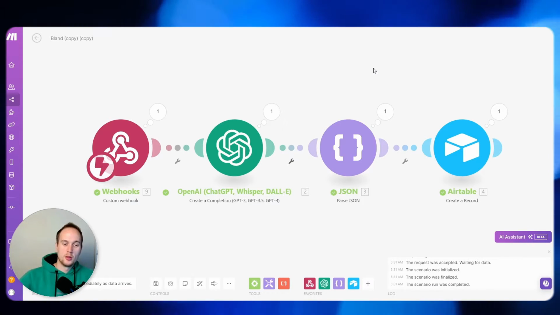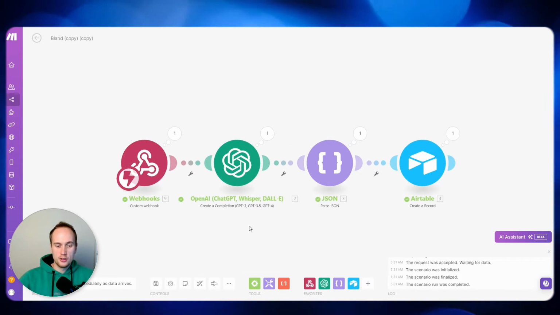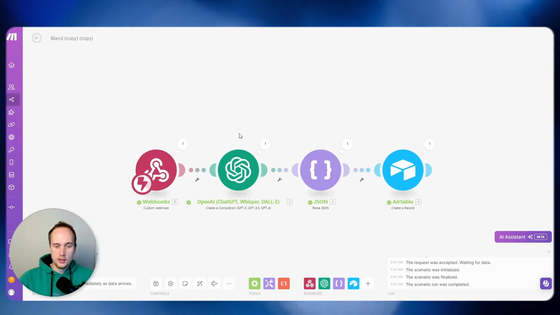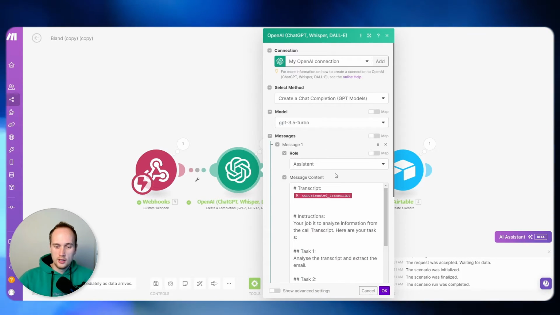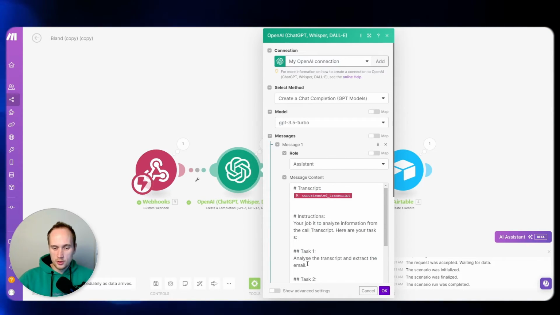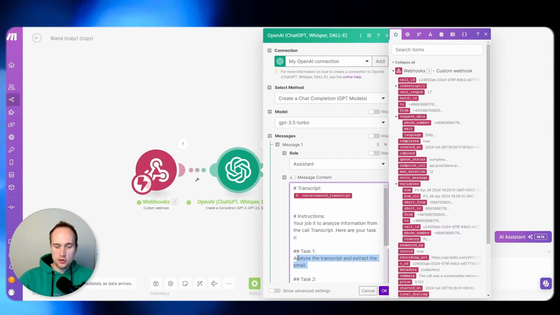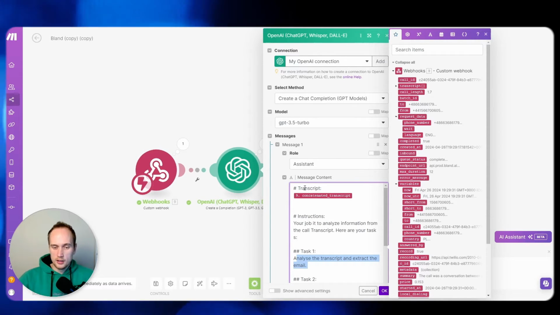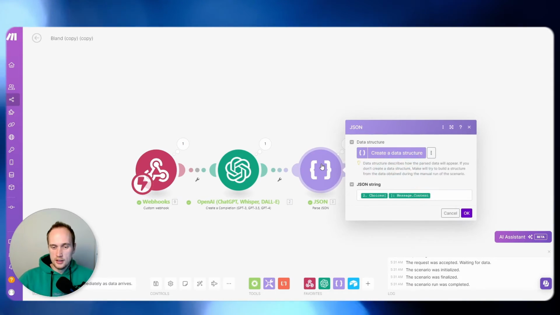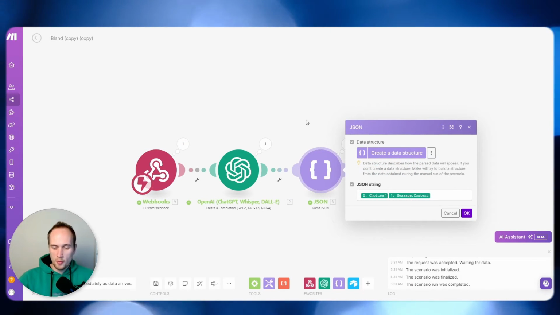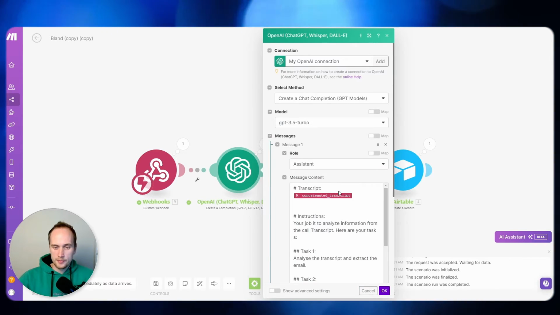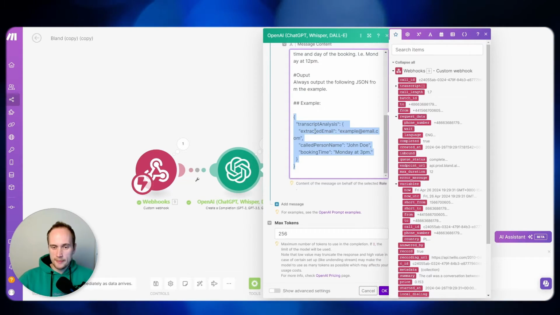Yeah, so what happened in the background is we had a Make scenario here. All I'm doing is grabbing a webhook from Voiceflow and then we're putting it through an OpenAI completion, and I've got a few tasks. For example, analyze the transcript and extract the email, and its transcript is given to us from the webhook. It then goes through a JSON, so it passes the messages that is outputted from this. So you have to write a bit of JSON there.